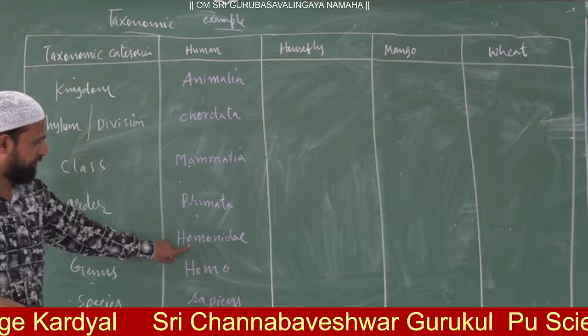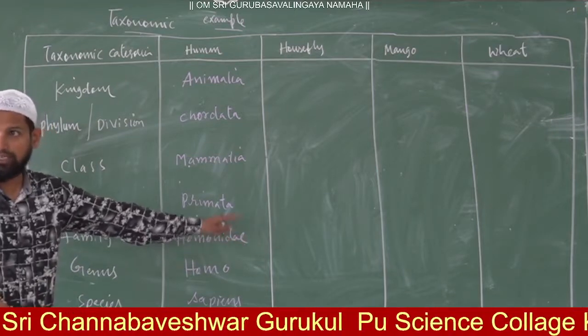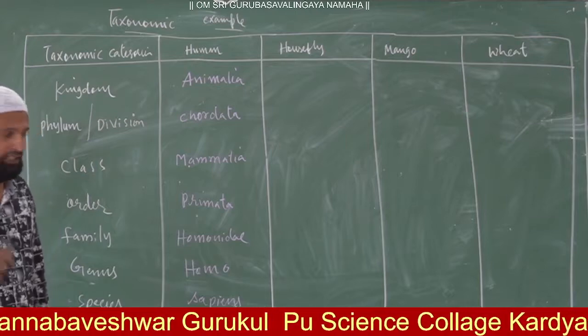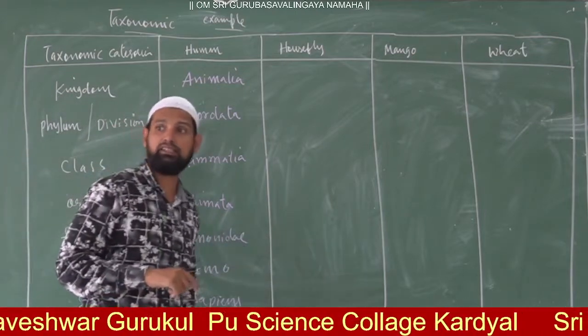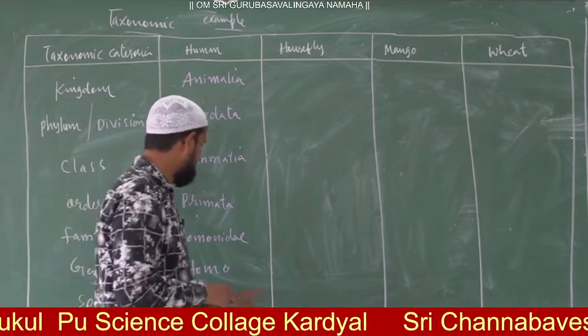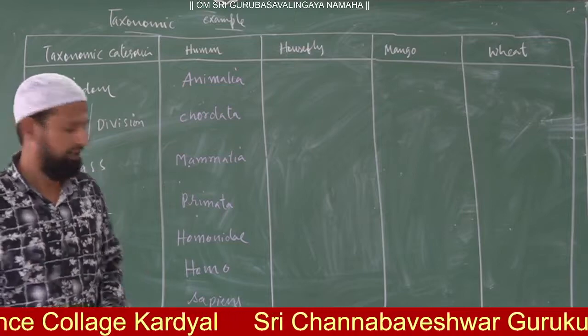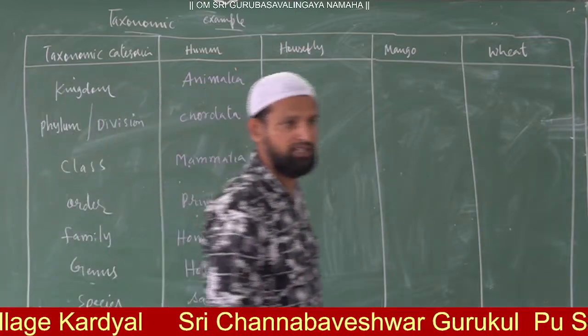We can observe Homo, Hominidae. So idae we compulsorily have to add in the family name. Here also Muscidae. Now the genus name is Musca, and the species name is domestica.